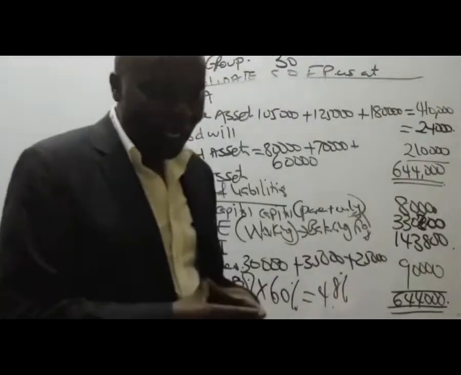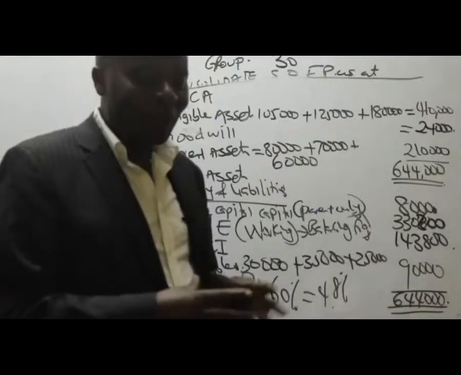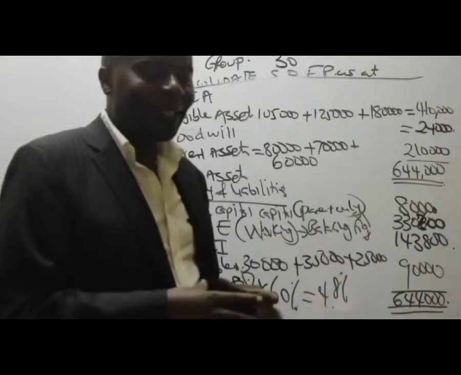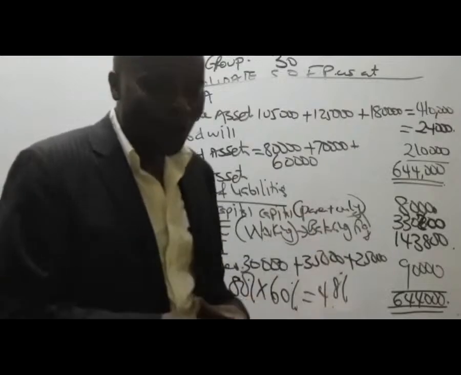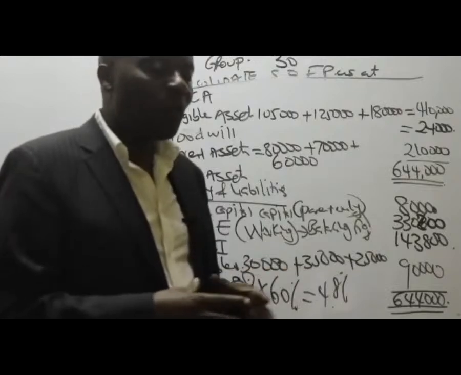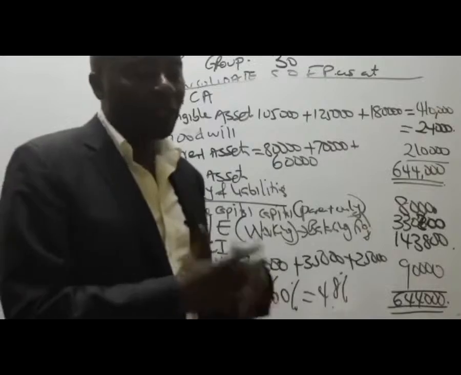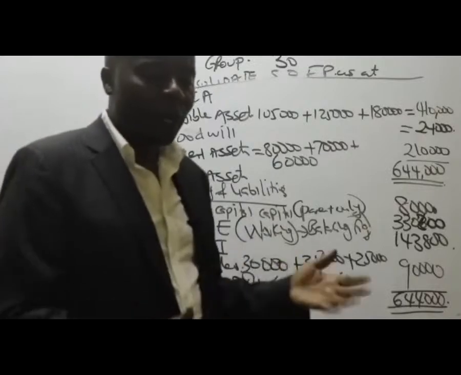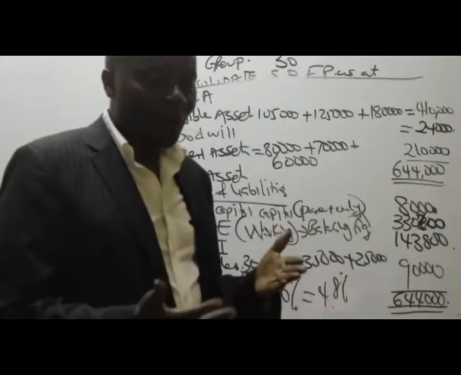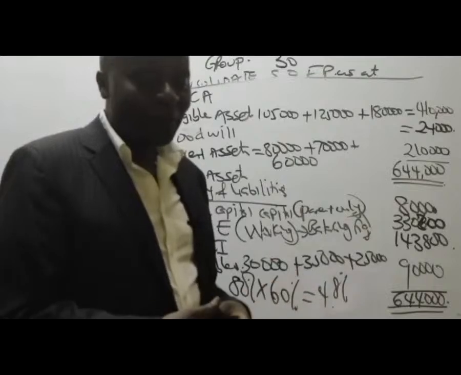Where did the 26,000 come from? A share of PAP. That tells me that you guys have not been reading. You have not been watching the other videos that you are supposed to watch. Plus this video, I'm also going to send it to you. You'll be able to appreciate that concept of PAP. Please don't miss out any concept of group consolidation. This is your savior. Otherwise, thank you very much, ladies and gentlemen.